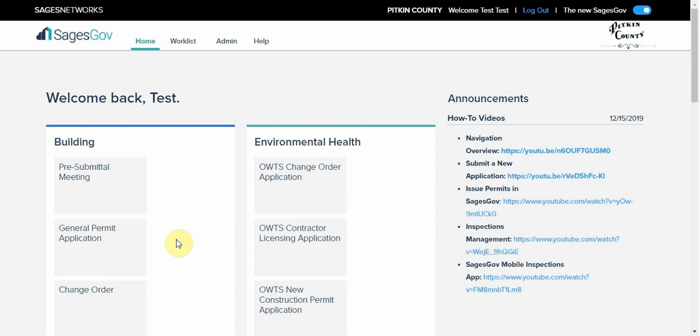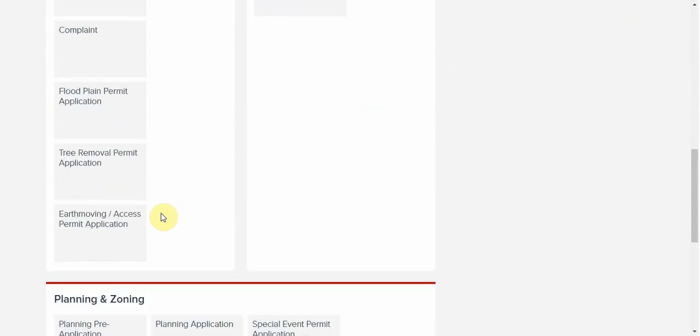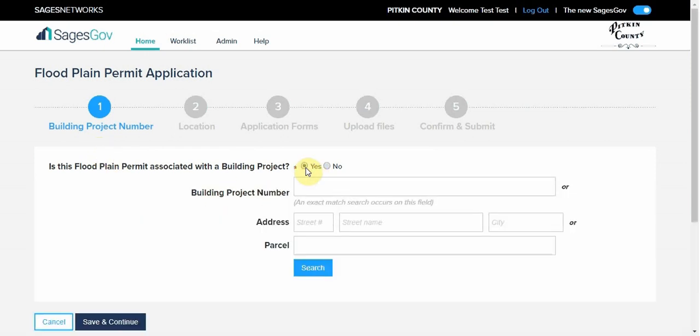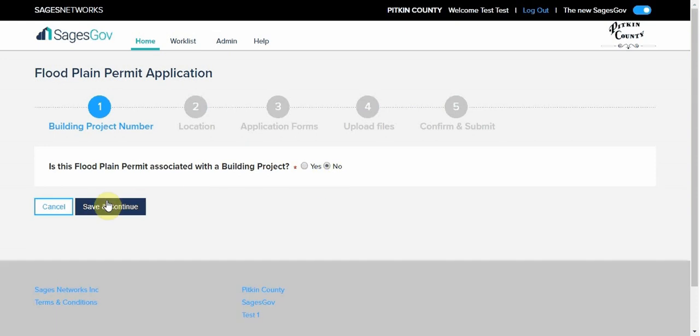How to submit a floodplain permit. The floodplain permit is located under the building section. The first step will ask if this floodplain permit is associated with the building project. If yes, you can enter additional information to link the project. If no, you can save and continue.